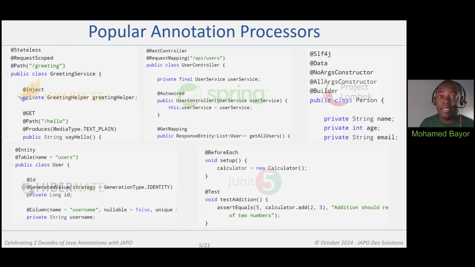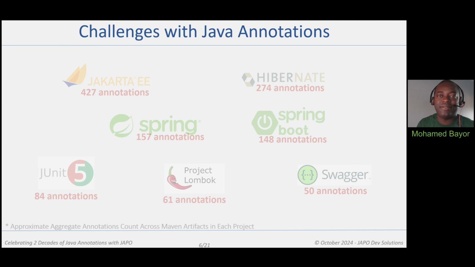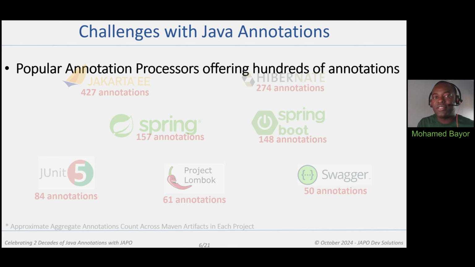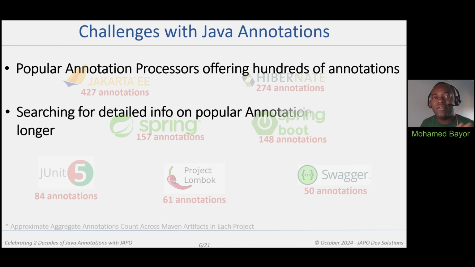But then, as this trend started to grow in popularity, we started seeing hundreds of annotations being offered from all sides. And with that, a set of problems started arising. With hundreds of annotations being offered from all sides, it quickly started taking longer to Java developers whenever they research detailed information on one annotation.